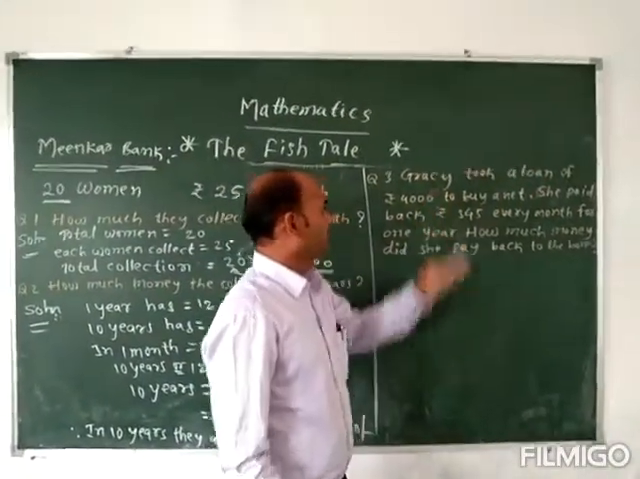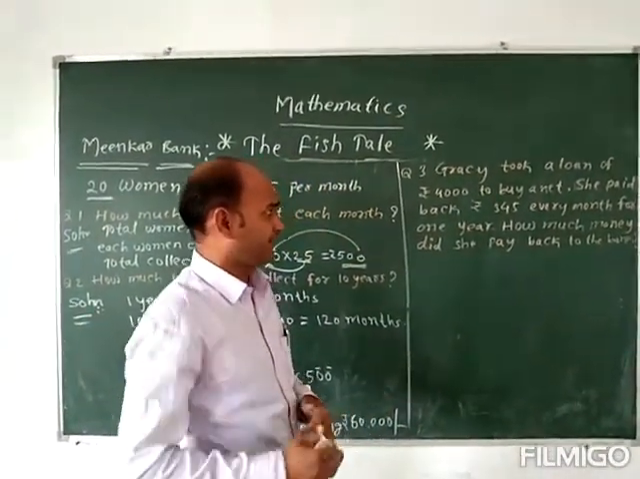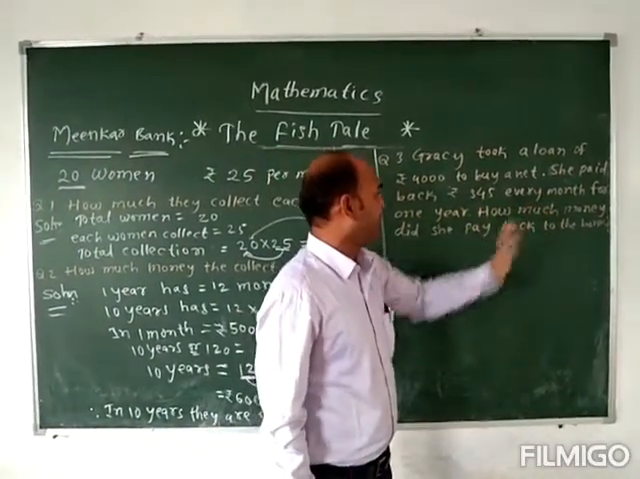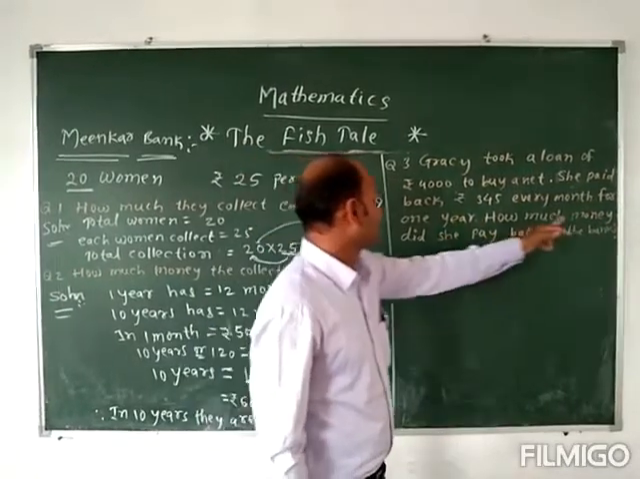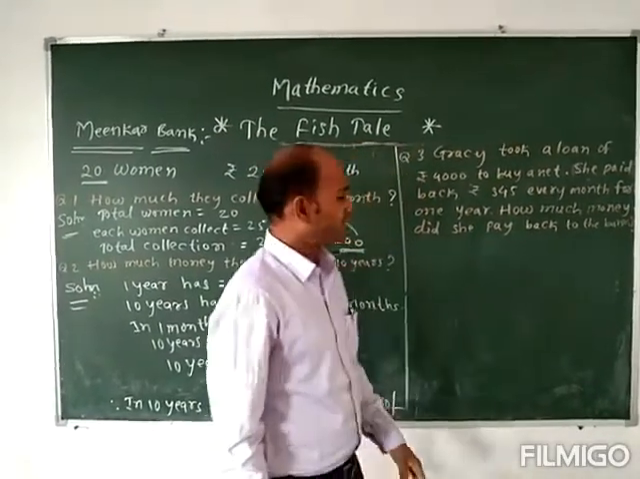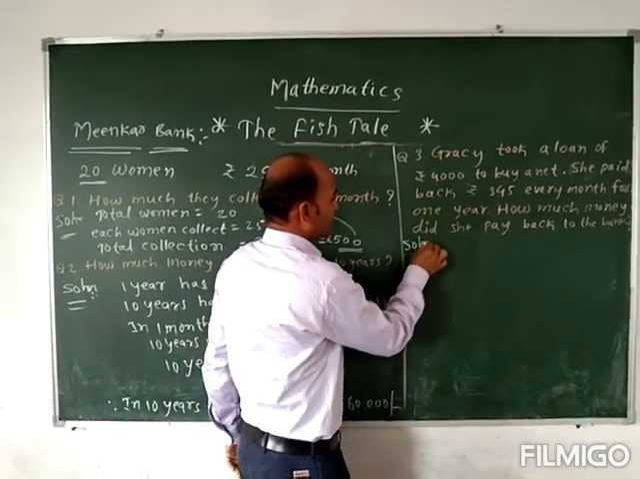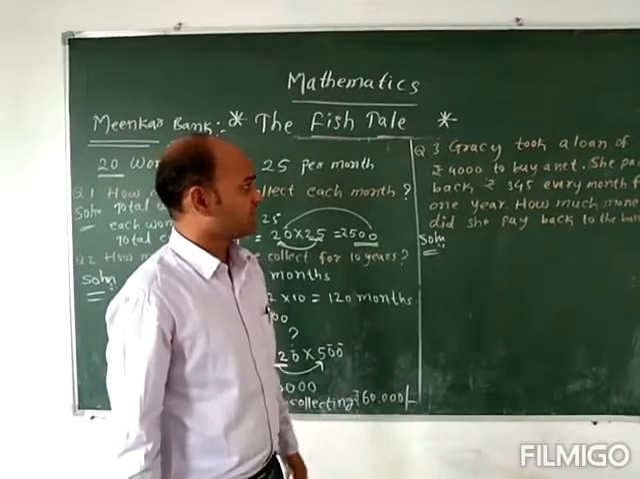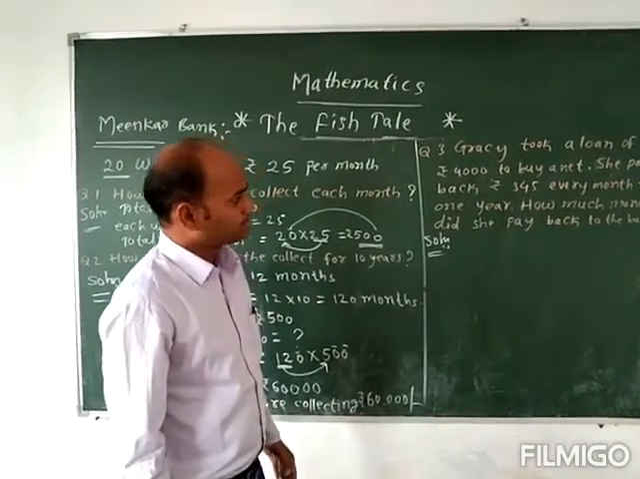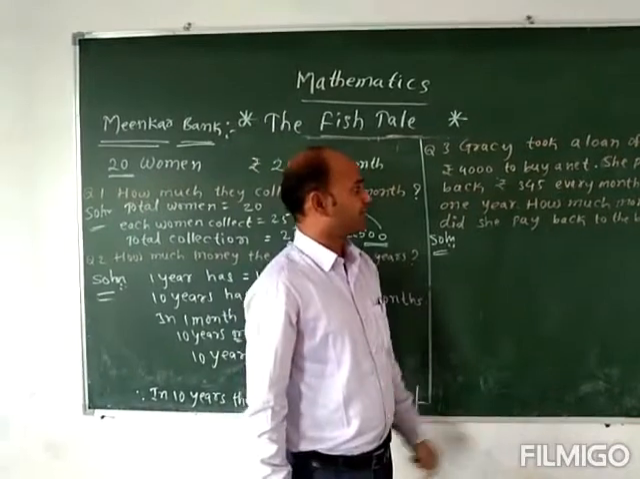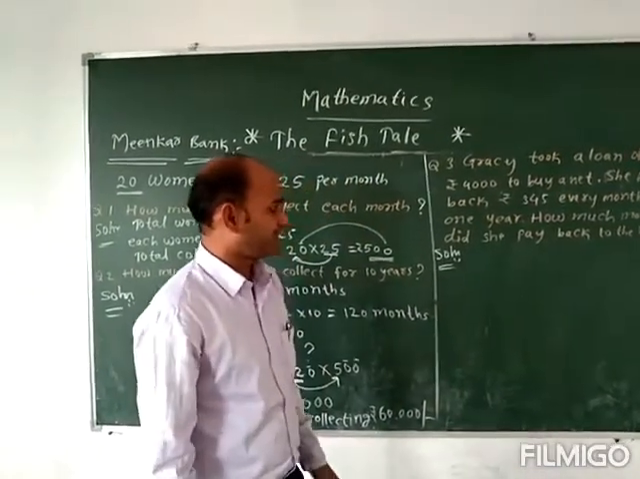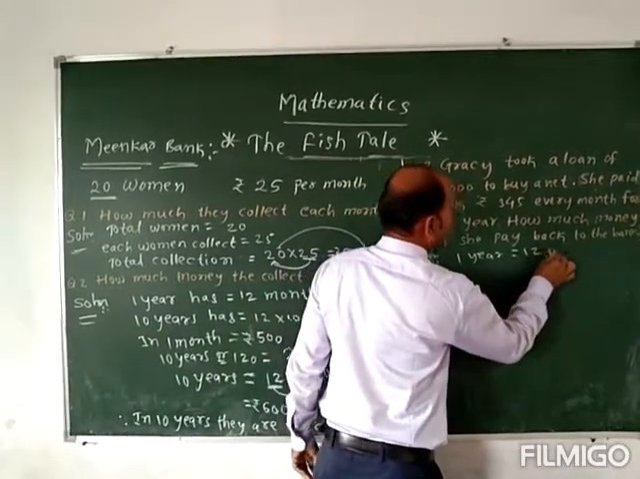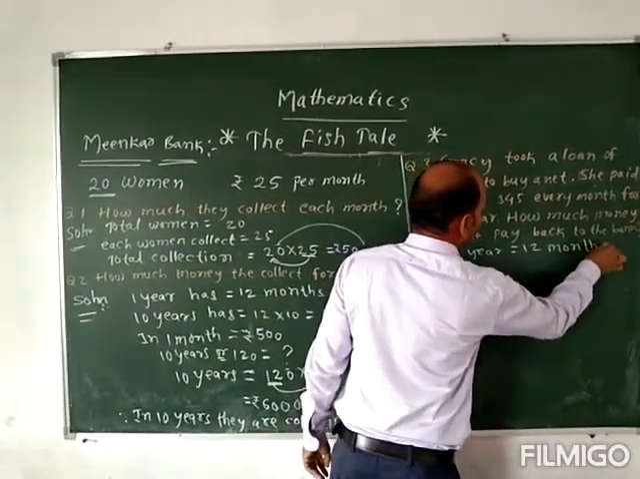Okay, so the next question, one more question we can see here. Gracie took a loan for 4,000 rupees to buy a net and she paid back 345 every month for 1 year. So how much money did she pay back to the bank? So here Gracie has taken a loan from the bank to buy a net. 4,000 she has taken and she is paying every month 345 rupees, she is paying for 1 entire year. So 1 year is equal to how many months? 12 months are there.